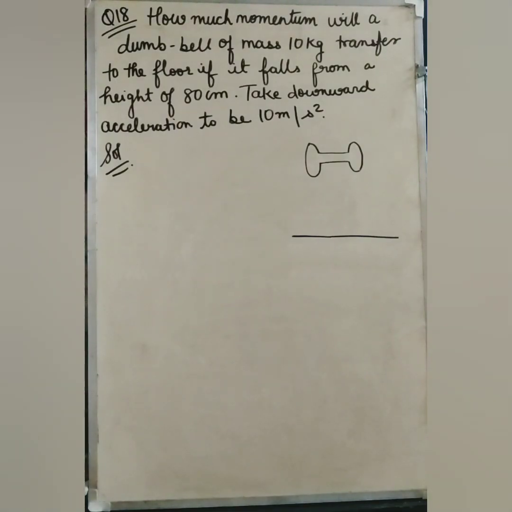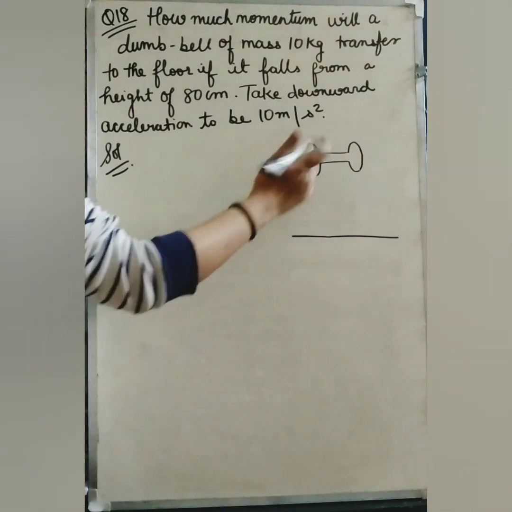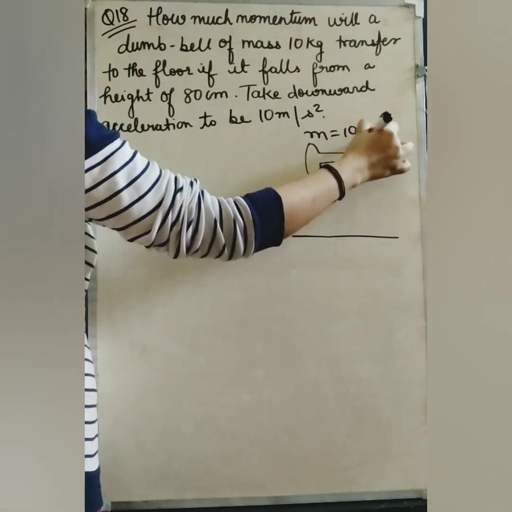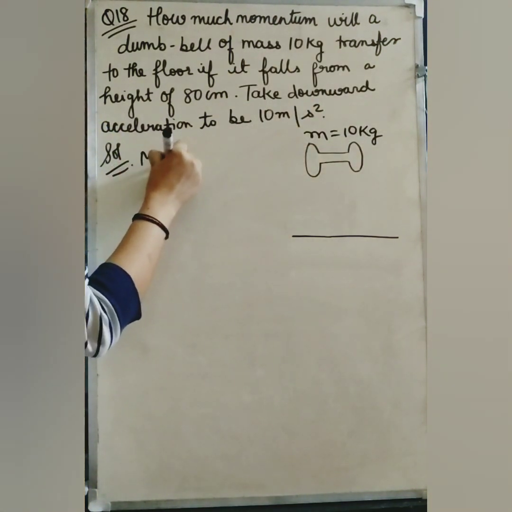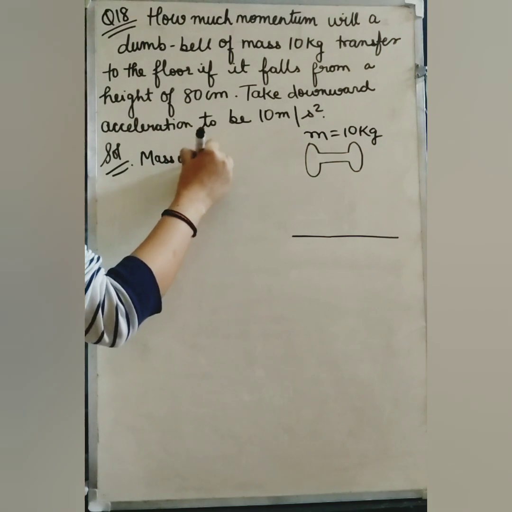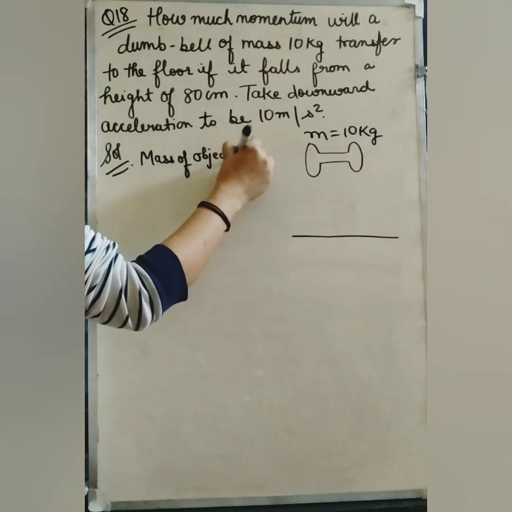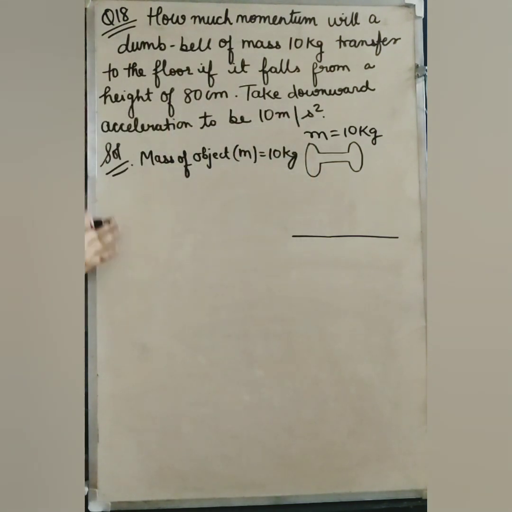Students, this is question number 18 and this is the last question we are attempting from the exercise questions. So in this question there is a dumbbell of mass 10 kg. So I can write down here mass of object. Here the object is dumbbell, simply I can write object also. Small m, that is 10 kg. Now what is happening?